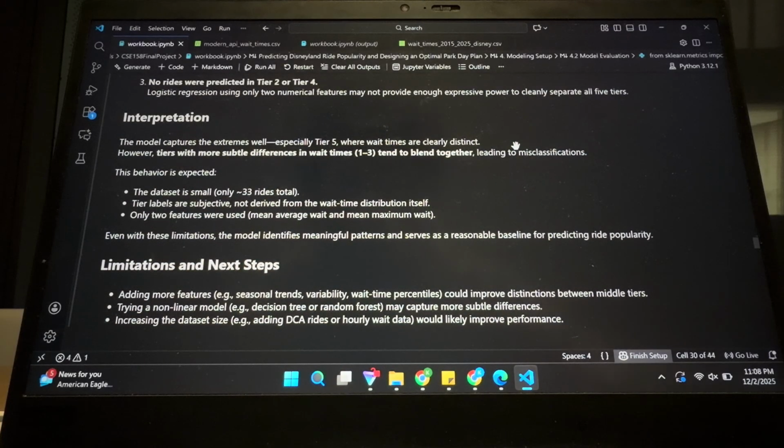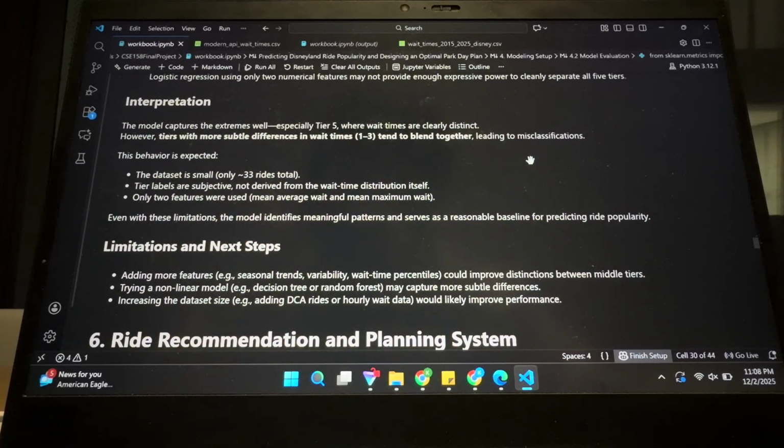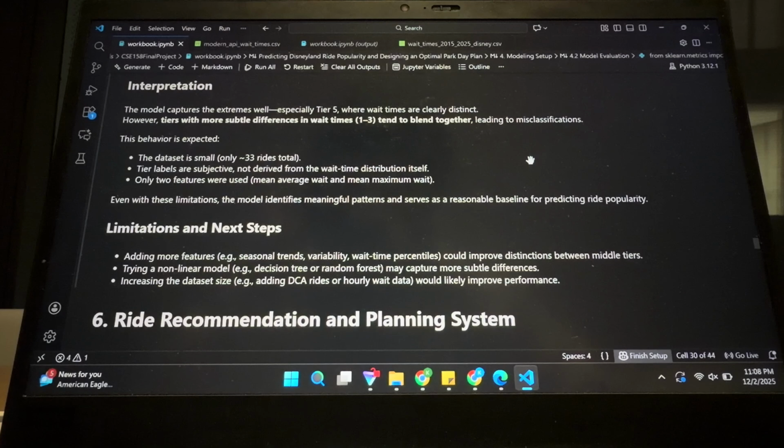Also, in one of the models, no rides were actually predicted in tier 2 or tier 4, which was a little bit odd because tier 4 kind of just got lumped in with tier 5, and tier 2 would get lumped into tier 1 or tier 3. So the model captures tier 5 really, really well, just because their lines are so much longer. I think the biggest problem was that the data set was really small.